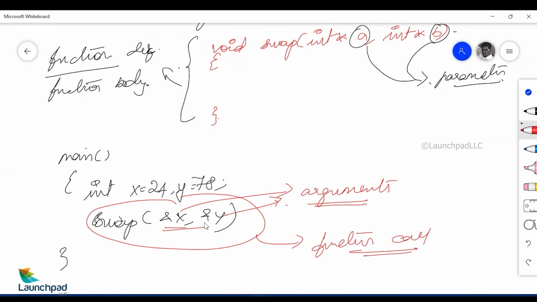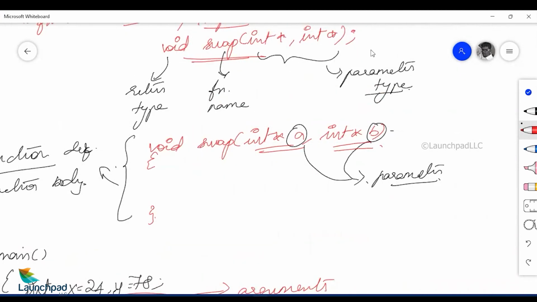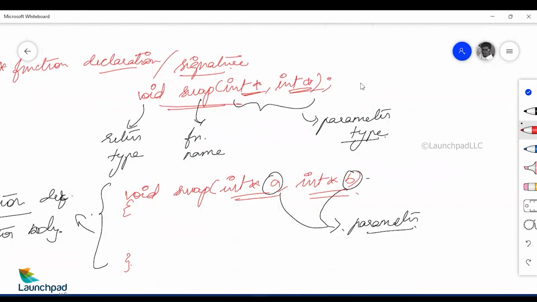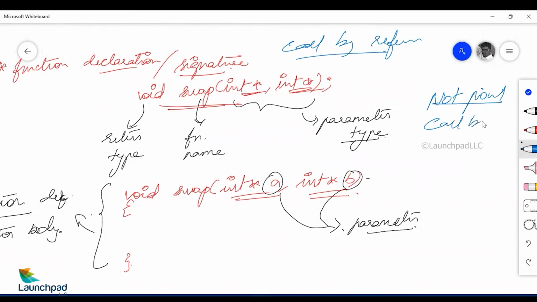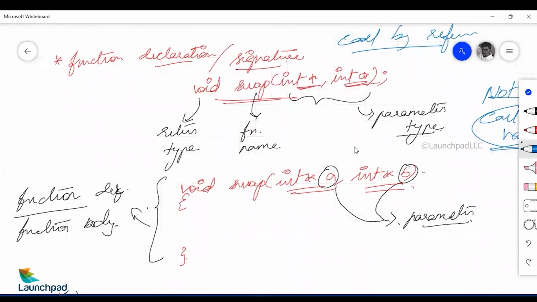Yes. And this way of using pointers in your parameters, if the parameter types are pointers, then it is called call by reference. If you're not using pointers, then it is called call by value. So these are the key terminologies that one should remember while preparing for C language or while learning C language.